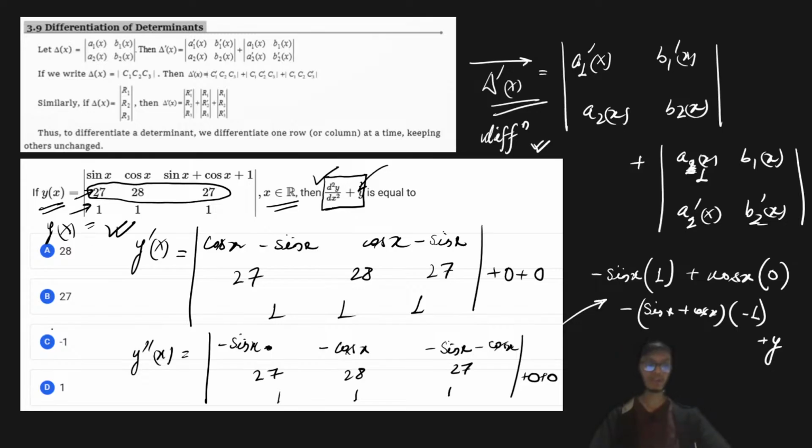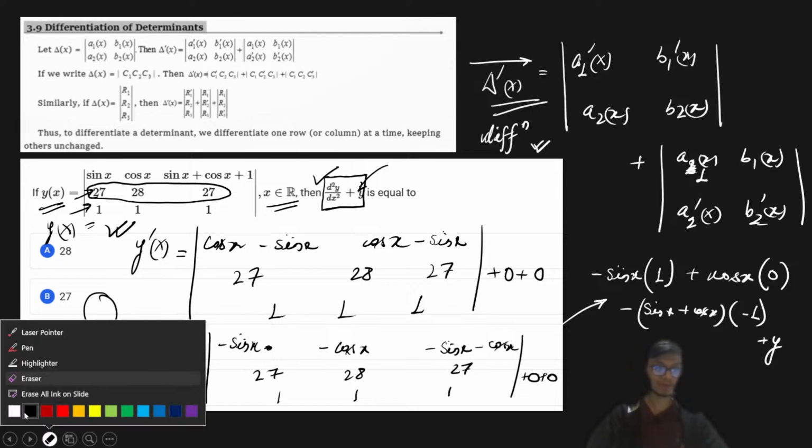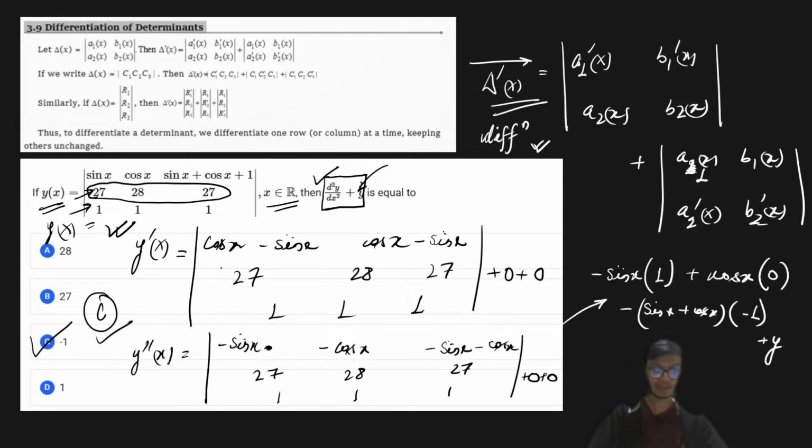Okay, so this is one of the JEE Mains questions that I felt is very important to know the concept, and with this the answer to this question is going to be option number C. Okay, so option number C, that is minus 1, is going to be the correct answer. I hope this solution is clear to all of you.